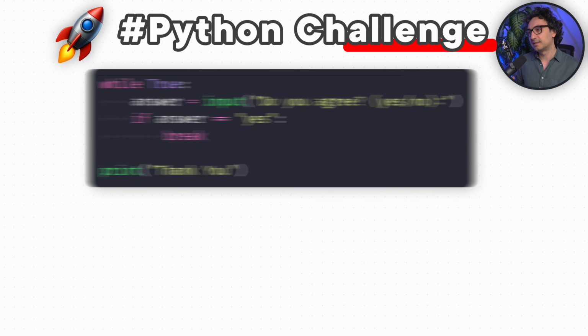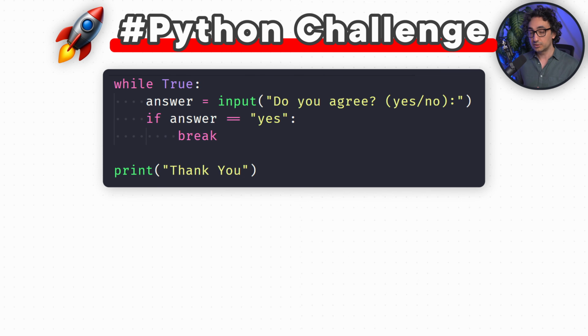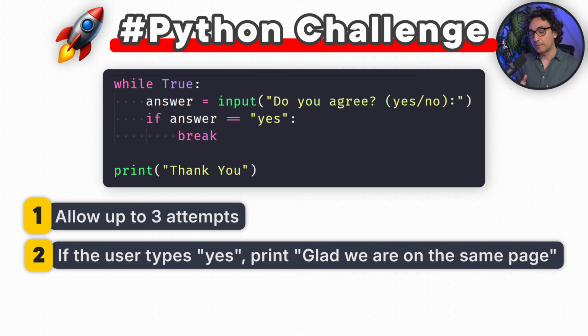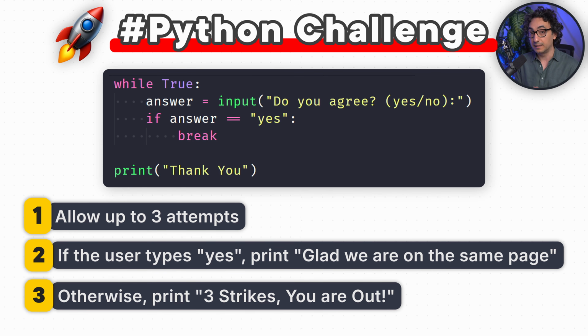Okay, so now time to challenge you a little bit. Now I want you to extend the current loop with new requirements. The first one is to limit the user to 3 attempts in total. So if you don't get yes from 3 attempts, you don't ask anymore. If the user types yes within the 3 attempts, then you have to print the following message: Glad we are on the same page. But if the user didn't give us a yes within the 3 attempts, you have to print: 3 strikes, you are out. So now pause the video, solve those requirements, and then we're going to do it together.